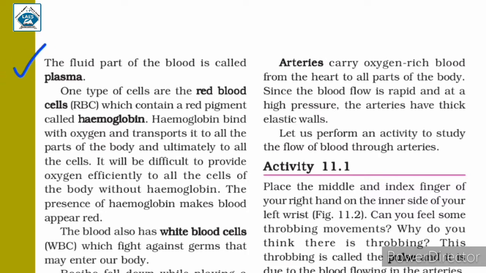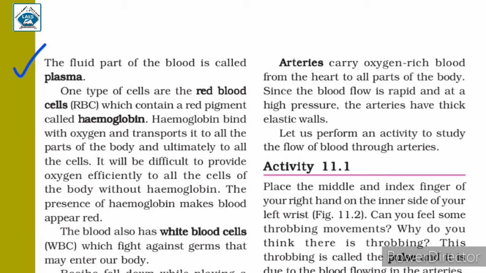The fluid part of the blood is called plasma. One type of cells are the red blood cells RBC, which contain a red pigment called hemoglobin. Hemoglobin binds with oxygen and transports it to all the parts of the body and ultimately to all the cells.